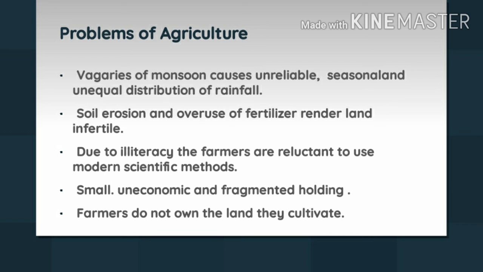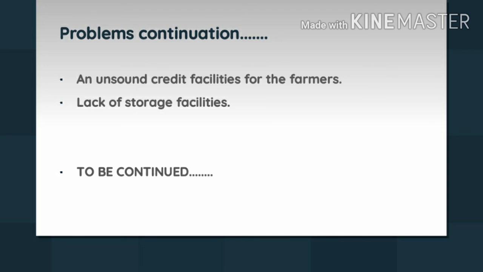The credit facilities are unsound, or not pro-farmer. Most of the farmers live below the poverty line, and they have inherited debt as well. So they do not have any capital to invest in or improve the agricultural field.